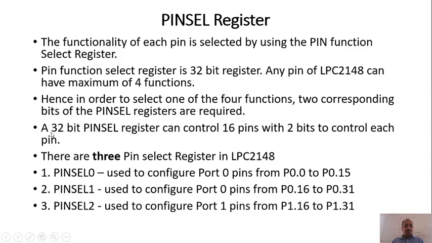So now, a 32-bit pin select register can control 16 pins, correct? Why? Because each function can be represented by 2 bits. So that is why it is going to control 16 pins. 16 into 2 is 32 bits, correct? So it is going to control only 16 pins. One pin select register can control 16 pins of the ARM7 LPC2148 IC.